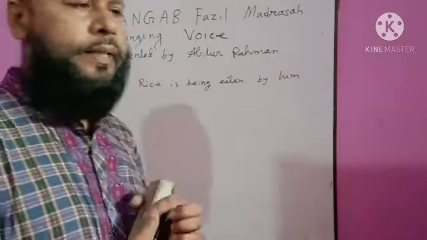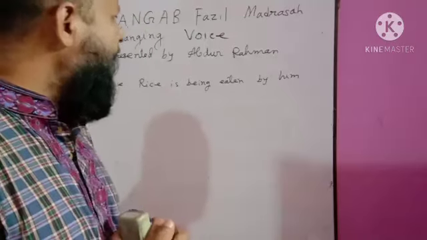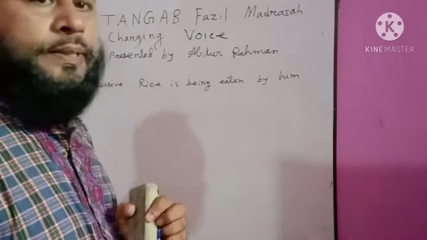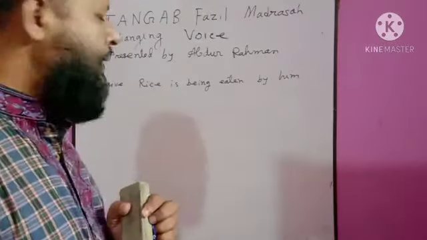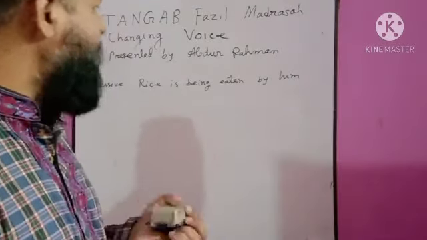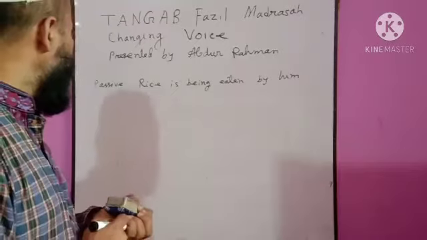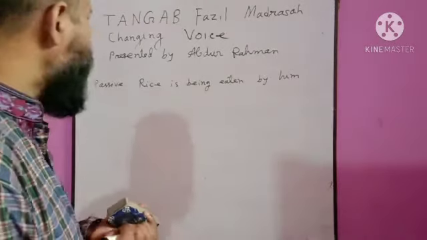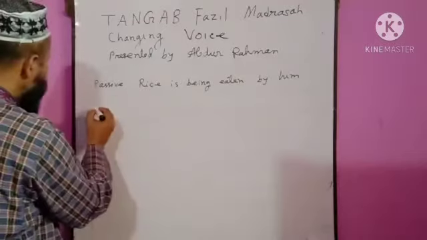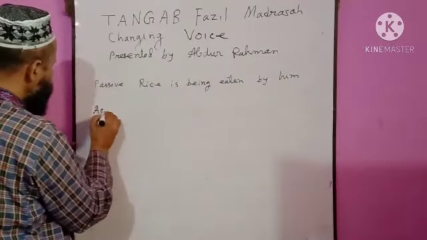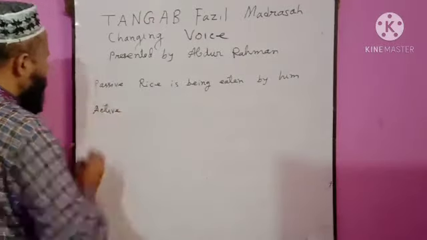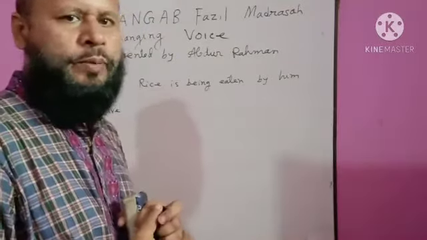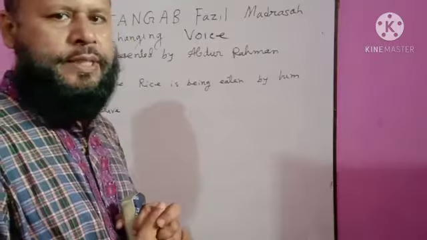Rice is being eaten by him. It is passive voice. This sentence is in passive form. Now we'll change the sentence into active. We should follow the 5 rules of active construction.